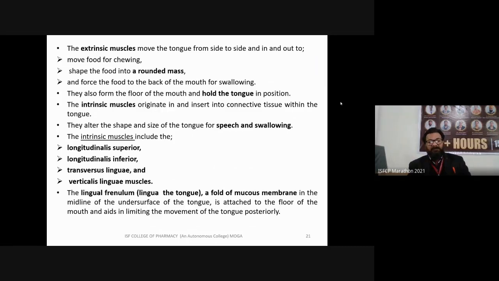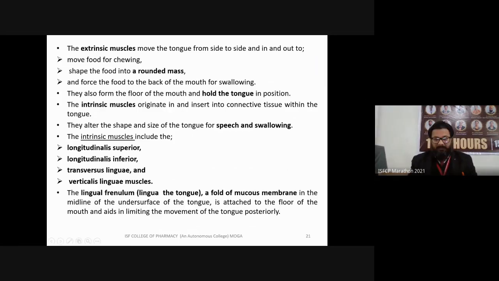So what is the lingual frenulum? The lingual frenulum is a fold of mucous membrane in the midline of the under surface of the tongue. If you lift your tongue, you will see that there is a specific fold in the middle which separates the tongue from below into two parts, two chambers form below when we lift our tongue. So that fold of mucous membrane is our lingual frenulum, present on the under surface of the tongue. It is attached to the floor of the mouth and aids in limiting the movement of the tongue posteriorly.